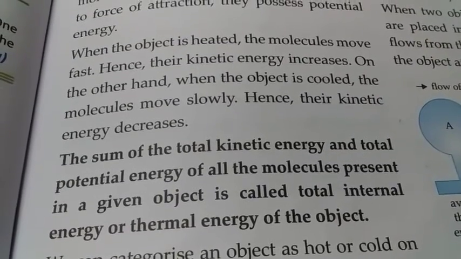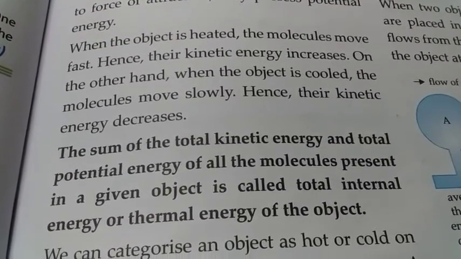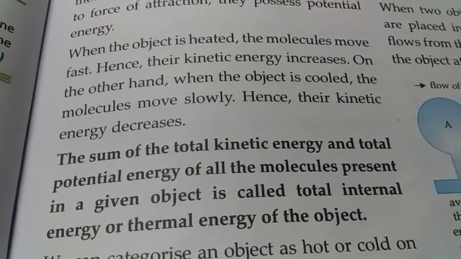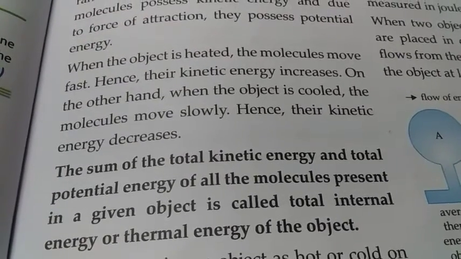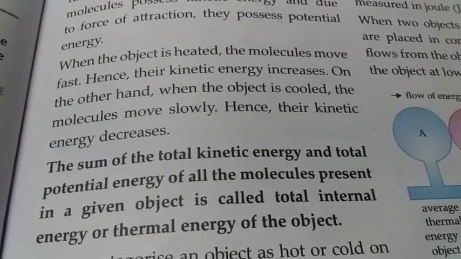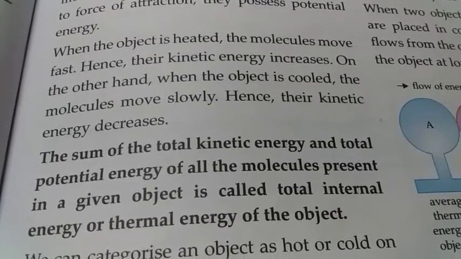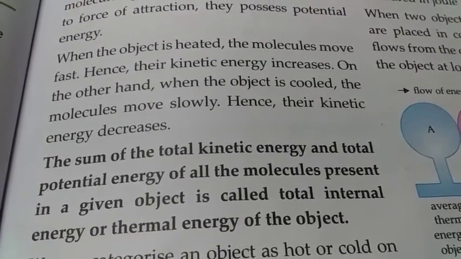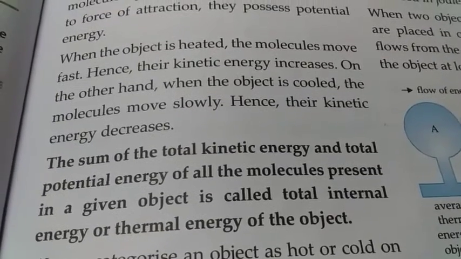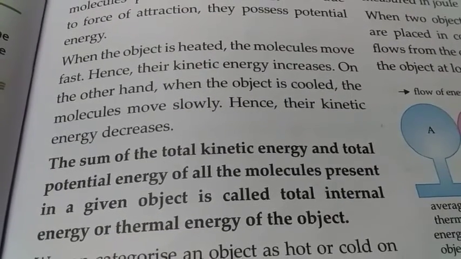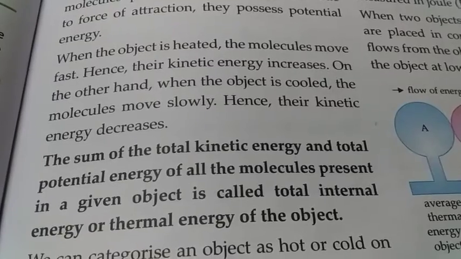Kinetic energy is due to motion, and potential energy is due to the force of attraction. So the sum of these two energies in a given object is the total internal energy or the thermal energy of the object.